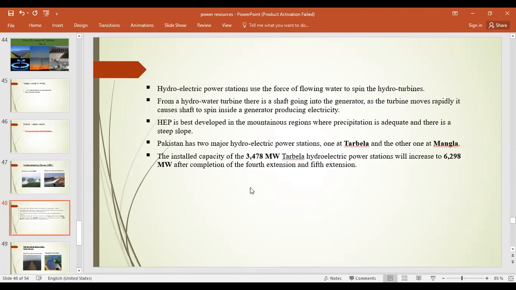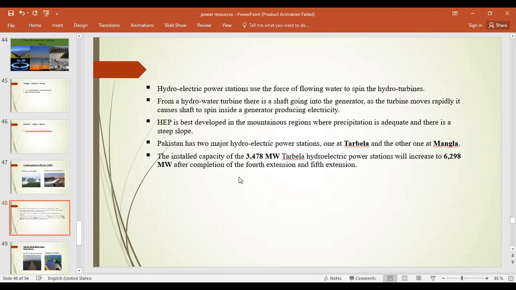The installed capacity of the 3,478 megawatt Tarbela hydroelectric power station will increase to 6,298 megawatt after completion of the fourth extension and fifth extension. But there are problems also, right? Like we have studied about siltation. Due to siltation in the reservoir, the storage capacity of water gets reduced. So due to that, electricity cannot be generated, right, beta? A certain amount of water should be there in order to generate electricity.